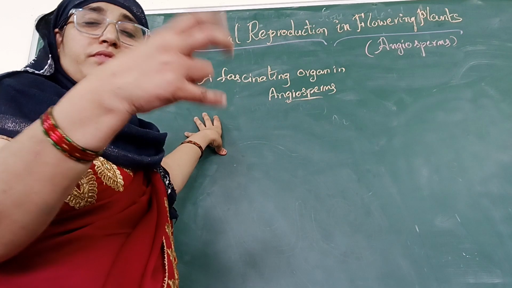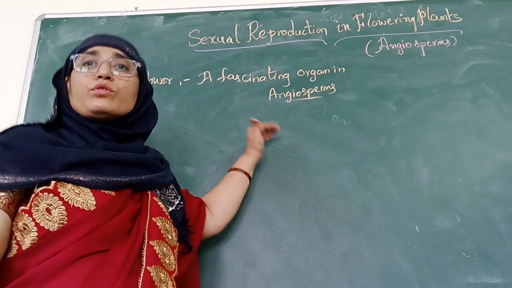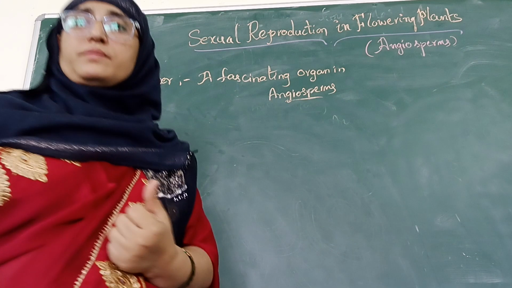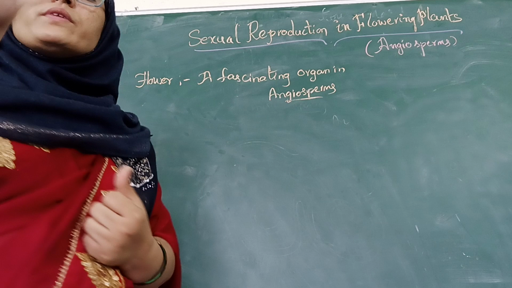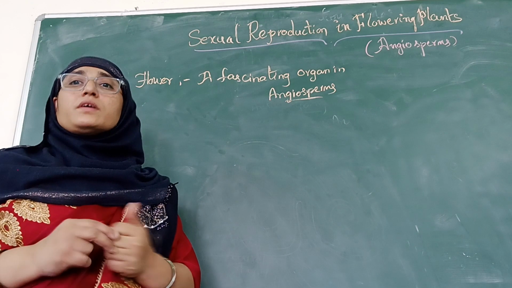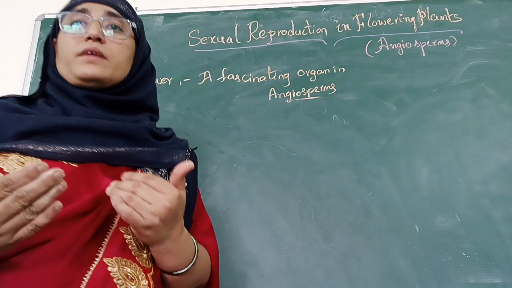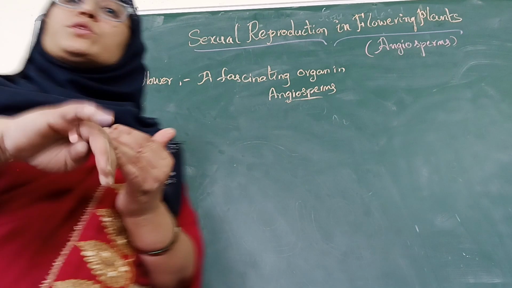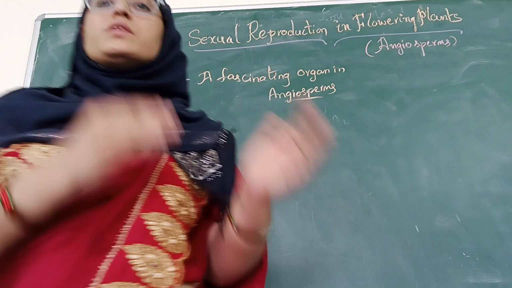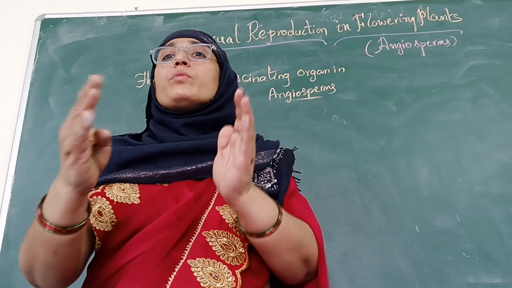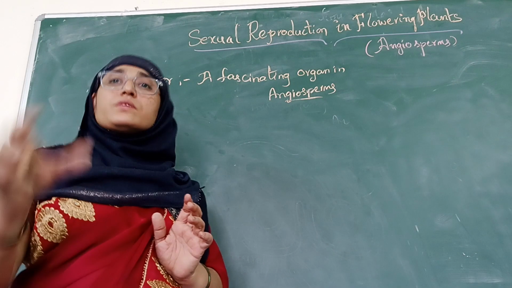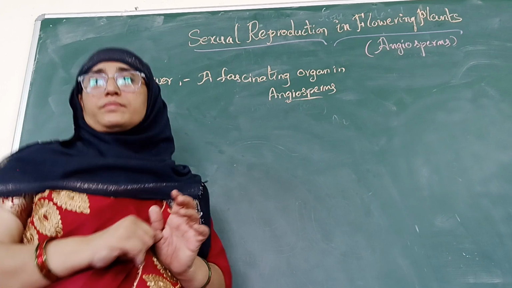Before a flower arises in a plant, the decision of the plant to make the flower takes place within the plant. That means, before a flower arises, the decision for the formation of a flower occurs within the plant. Understood? So for this, several hormonal and structural changes are initiated.